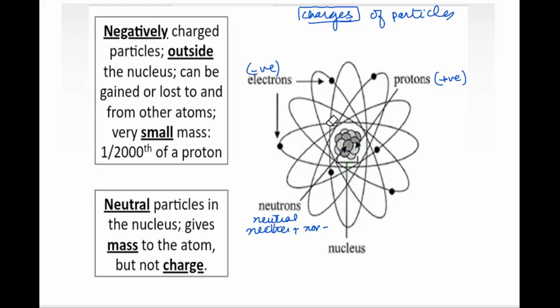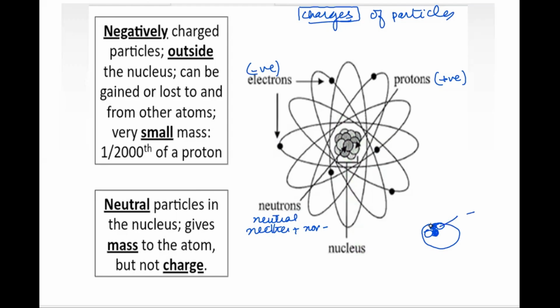And outside we have the negative charge around the nucleus. In between, you can see the nucleus is something like this. You have a proton here, and next to it can be a neutron. Then again there can be a proton, and next to it a neutron. So the nucleus is a combination of protons and neutrons.